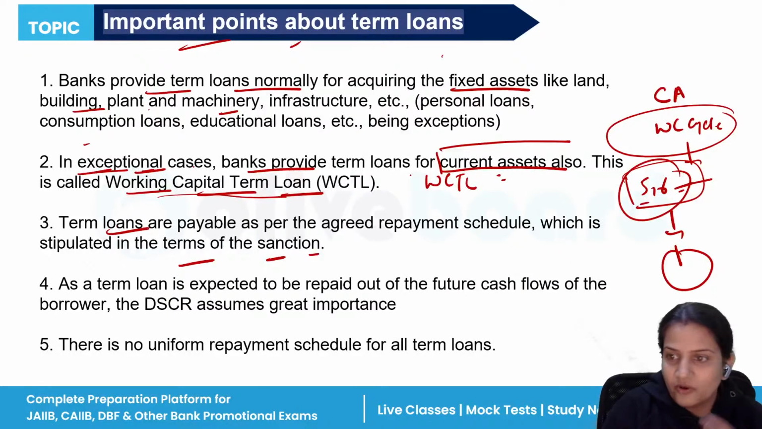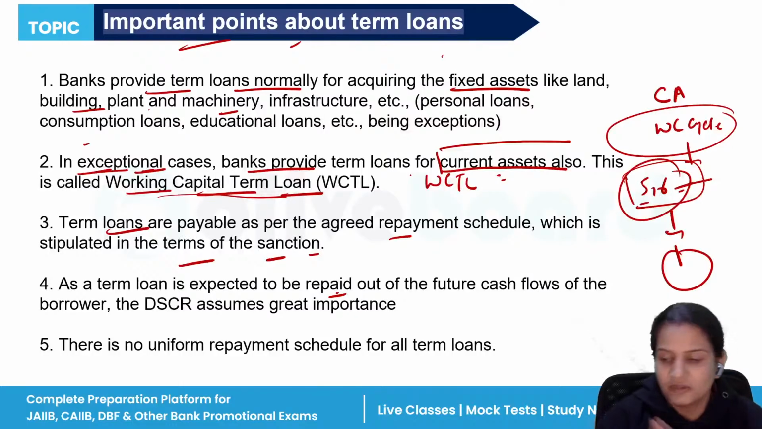Term loans are payable at the agreed repayment schedule, which is stipulated in the terms of the sanction. So everything has to be documented. The bank has to give them at the specified date, stipulated time. Everything should be mentioned over there. And as the term loan is expected to be repaid from the future cash flows, the borrower has to repay that loan to the bank.